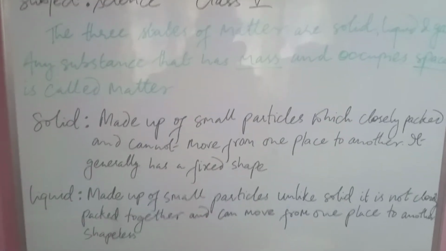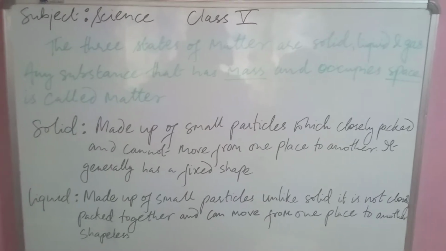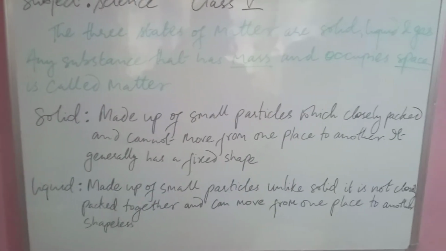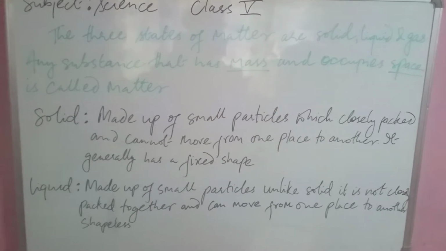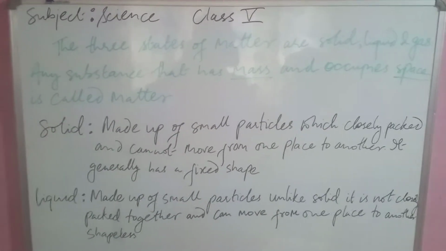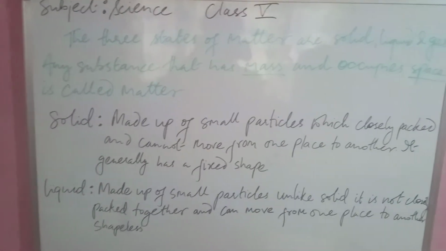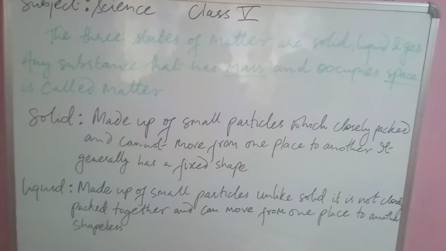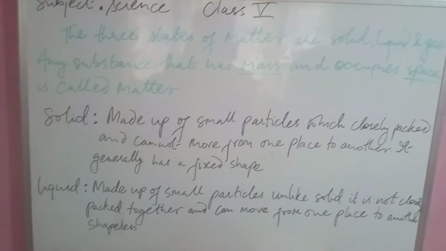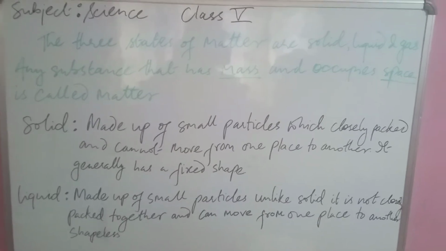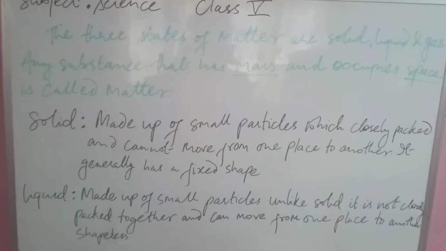Here mass means weight, and occupies space means the object that occupies space. The object that has mass, which means weight, and occupies space is called matter.